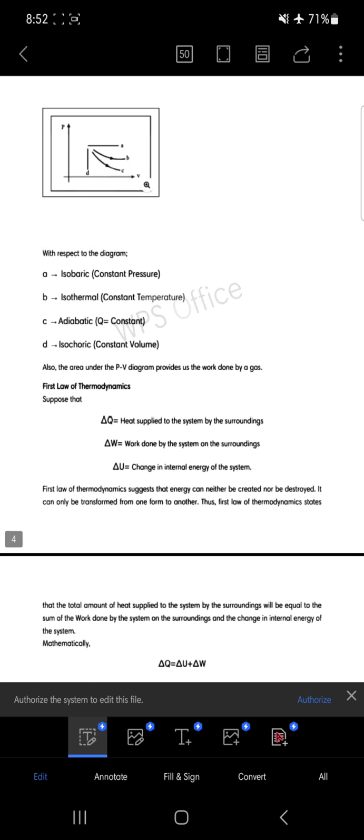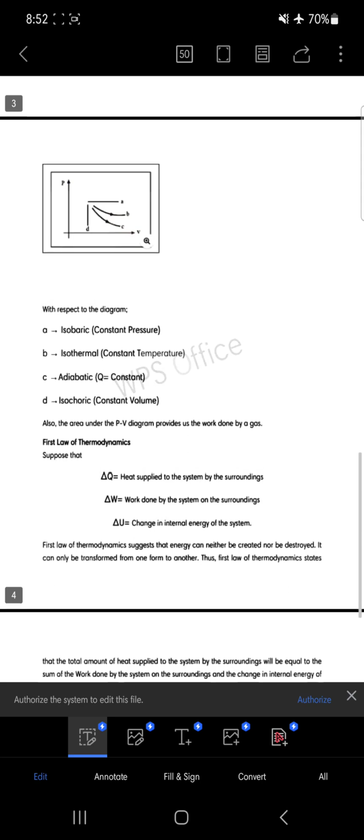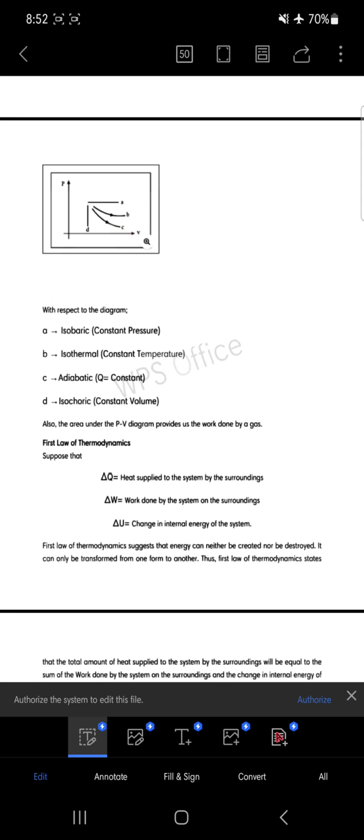And then the last one is the isochoric condition. That means we talk about the change in the thermodynamical state at constant volume. On this volume curve, there is a straight line shown by the alphabet D. Here you can see that no matter, the pressure is changed. Here we have to consider the state of the system to be at the ends of the line.